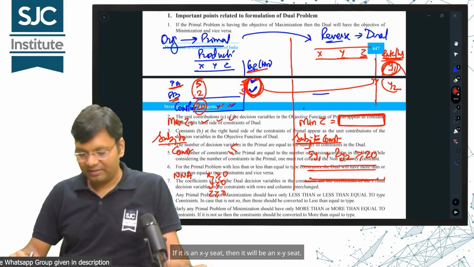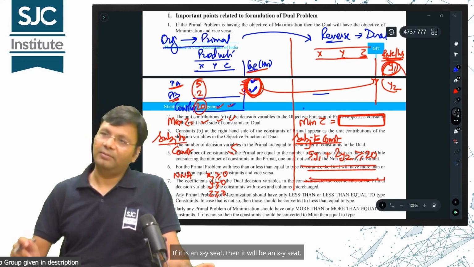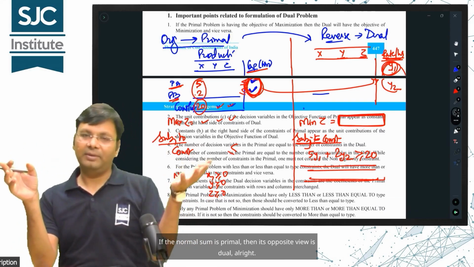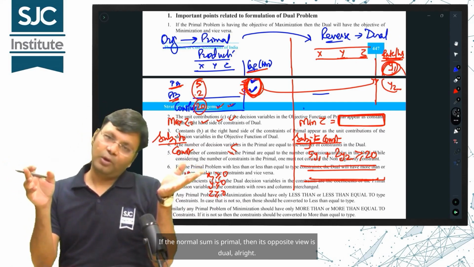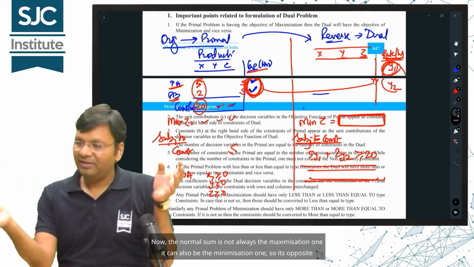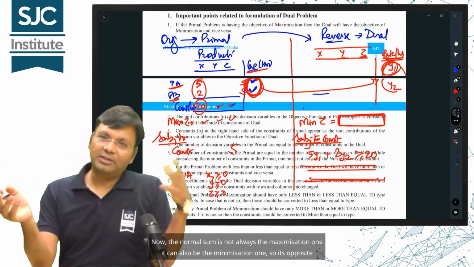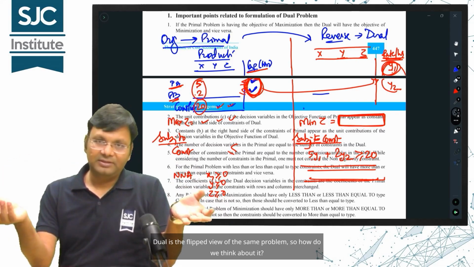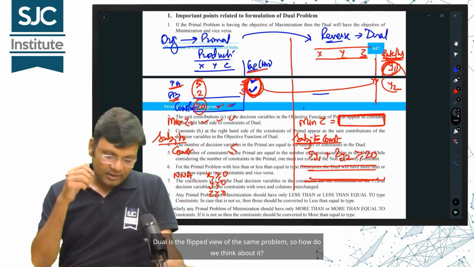Are you able to understand anything? If the normal sum is primal, then its opposite view is dual, alright. Now, the normal sum is not always the maximization one, it can also be the minimization one, so its opposite view is dual. Dual is the flipped view of the same problem, so how do we think about it?